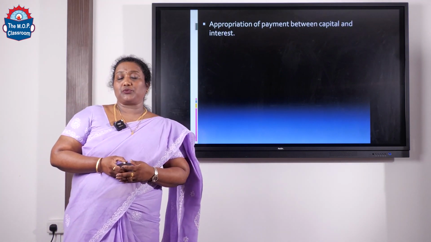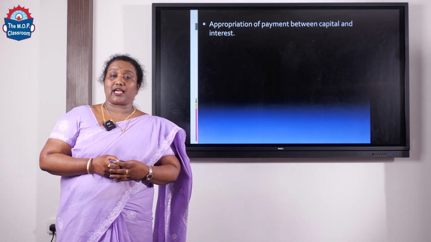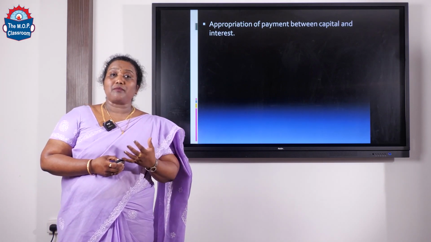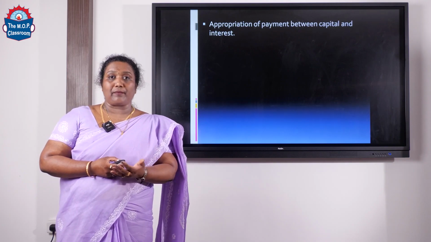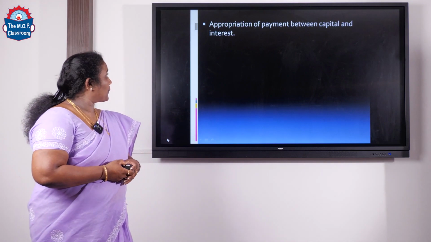Appropriation of payment between capital and interest. Say, for example, a creditor receives an open payment from the debtor. In that particular case, the Income Tax Department has every right to adjust that particular payment against the principal amount and not the interest amount.